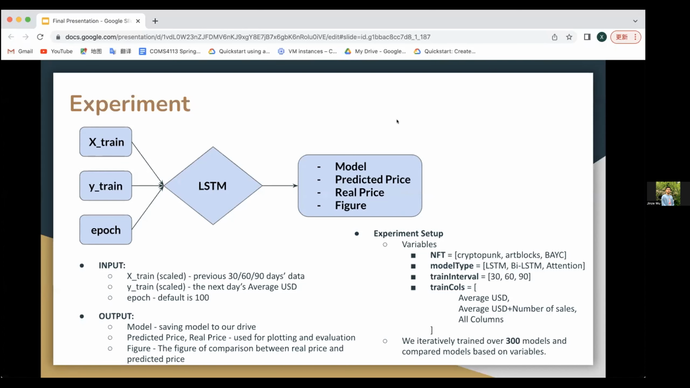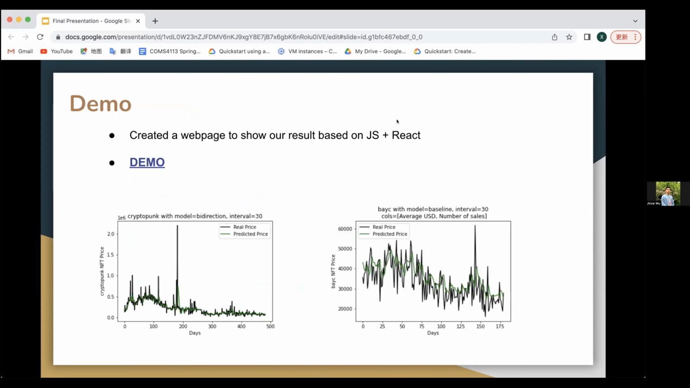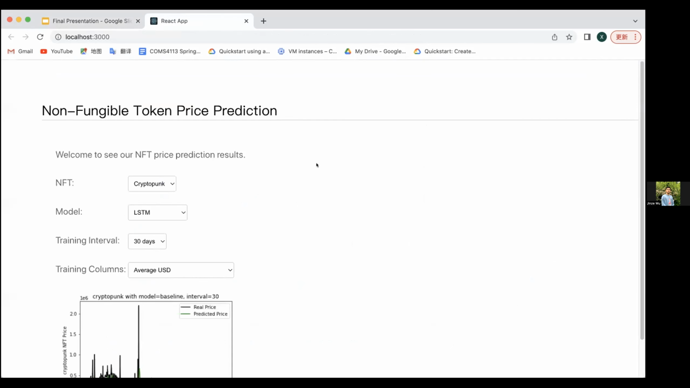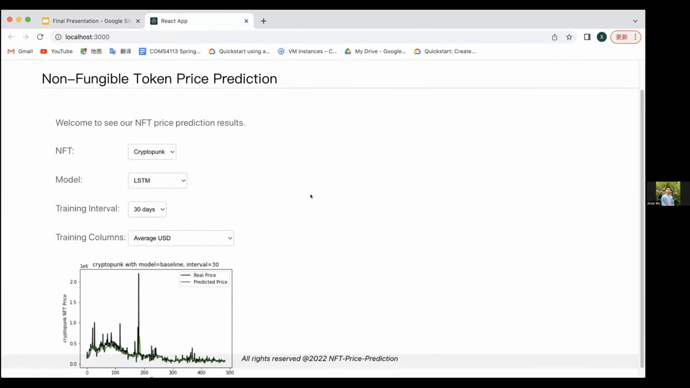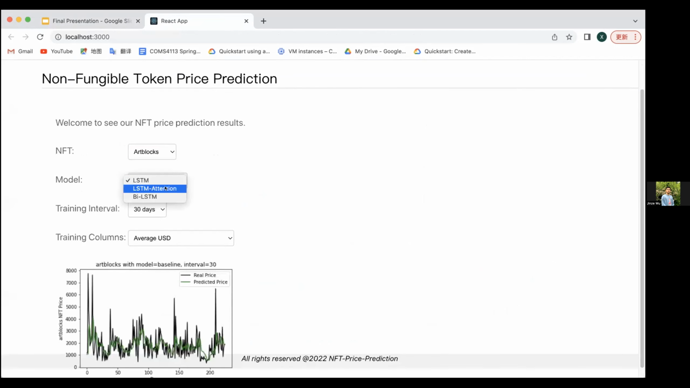Secondly, here's how we design our experiment. We have variables including NFT, model type, train interval, and train columns. And we iteratively trained around 300 models and compared models based on each variable. And we created a web page to show our result based on JavaScript and React. Now we can take a look at the demo. Here is an interactive web page for users, and users can choose the NFT, model, interval, and columns to see different outputs of our result.